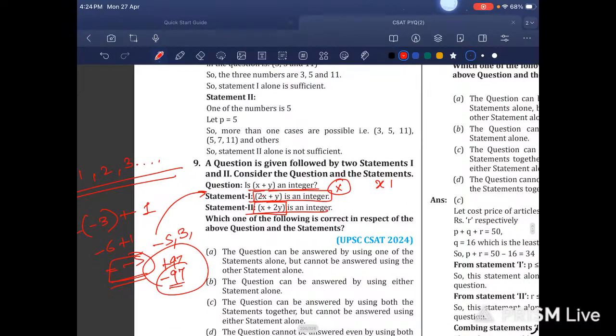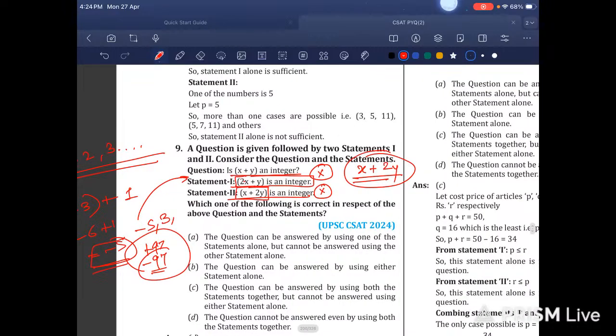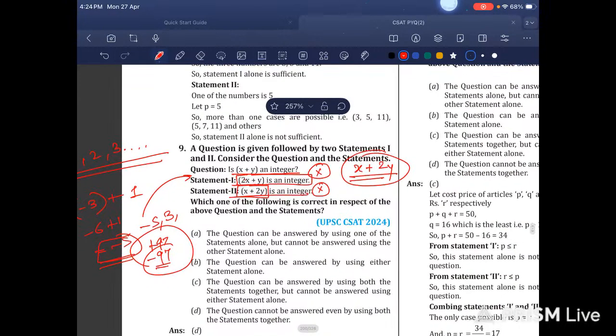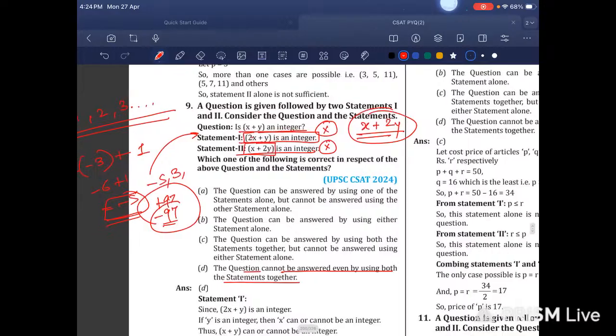x plus 2y. It is just interchanging the digits. x plus 2y is also an integer. This also can be anything. We are not definitely sure in this. So I feel that by using both the statements we cannot get to the correct answer. The question cannot be answered even by using both the statements together. So this is most appropriate.